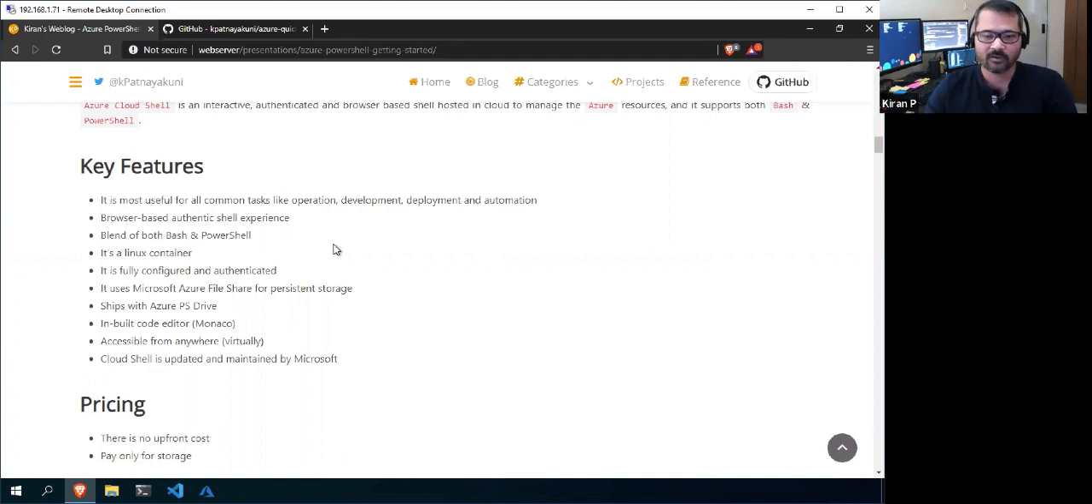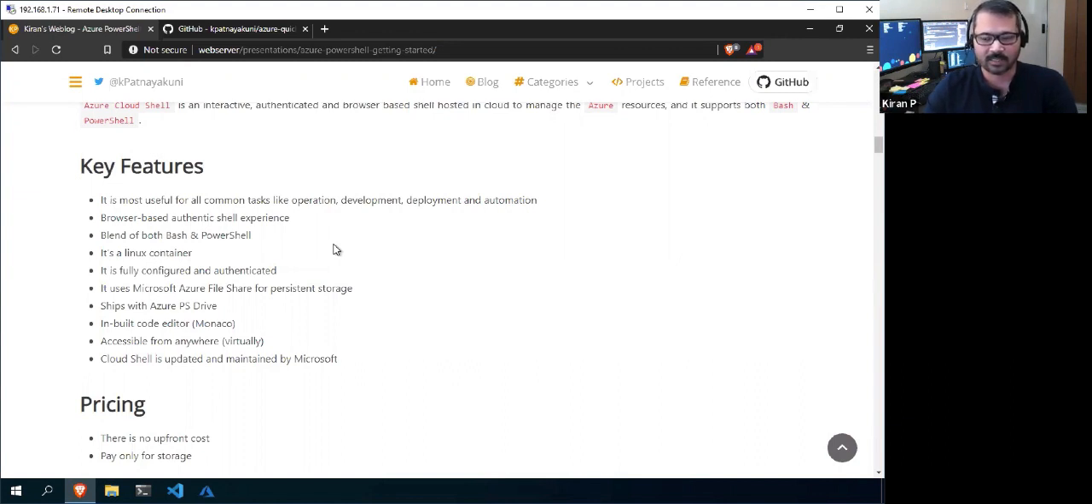So fully configured, as in you don't need to install any software, right? You name it, it will be there. And Microsoft will maintain all of those tools and versions and everything for you. You just need to simply use it. You don't need to worry about installation. You don't need to worry about the configuration. And the best part is that you don't need to authenticate.